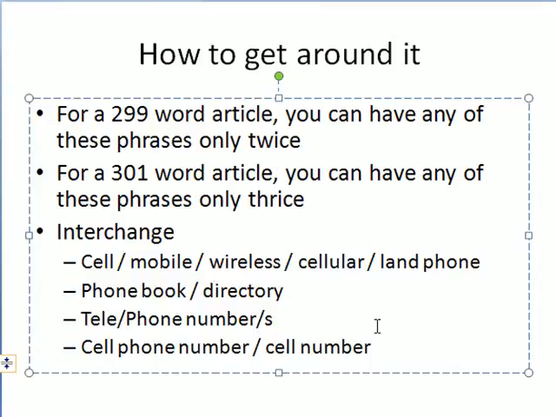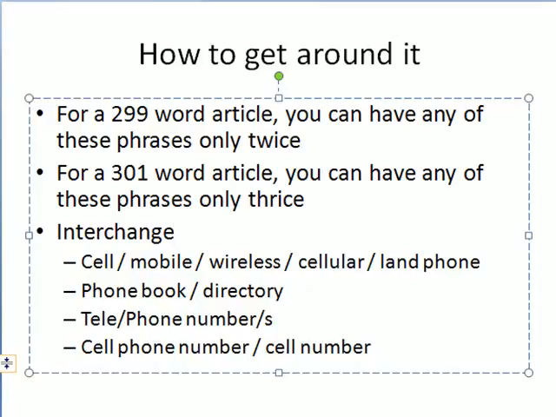Then you can say cellular phone, you can say wireless phone. Same thing for phone book, directory, white pages, phone numbers, telephone number. You can change things like that: cell phone number, cell number, mobile number, wireless number, cellular number. That's how you change words so that you can get around this keyword density thing.